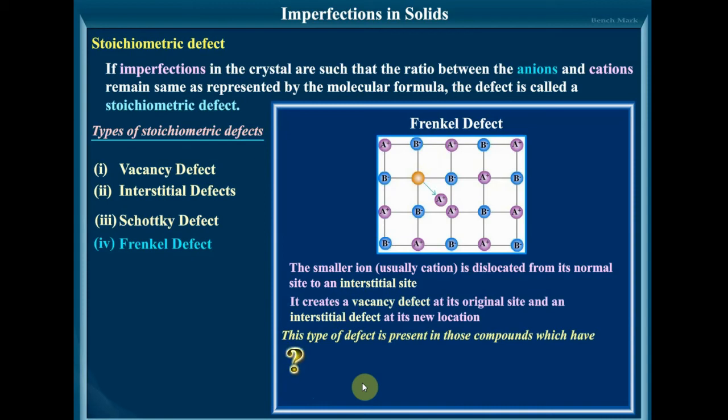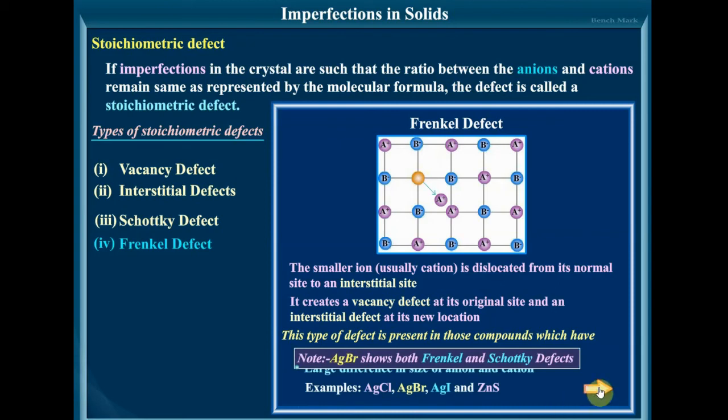You can find here the A plus is moving to the interstitial site. It creates a vacancy defect at its original site and an interstitial defect at its new location. So it shows both. This type of defect is present in those compounds which have low coordination number and large difference in size of cation and anion. The cation size should be small. Only then can it occupy the interstitial site.